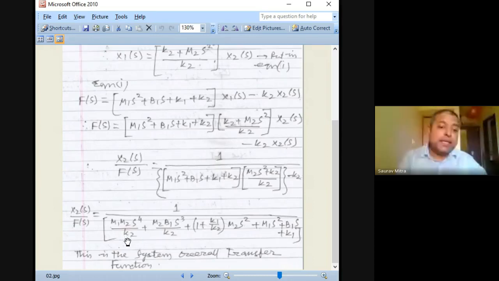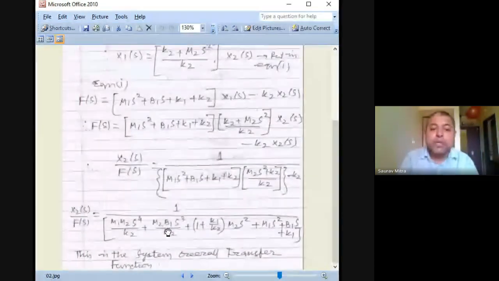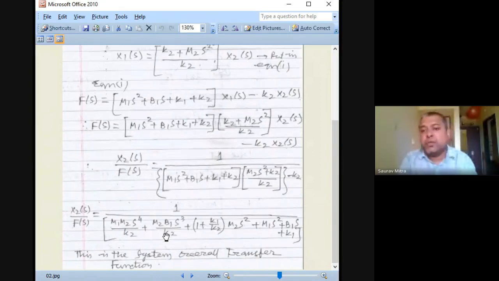In case of k2 you write 1 by C2, because k is 1 by C, plus instead of m2 you write L2, b1 becomes R1, s cube remains s cube, and here instead of k2 again 1 by C2, plus 1 plus k1 by k2, so this becomes C2 by C1, multiplied by m2 which becomes L2 into s square, plus m1 becomes L1 s square, plus b1 becomes R1 s, plus k1 becomes 1 by C1.